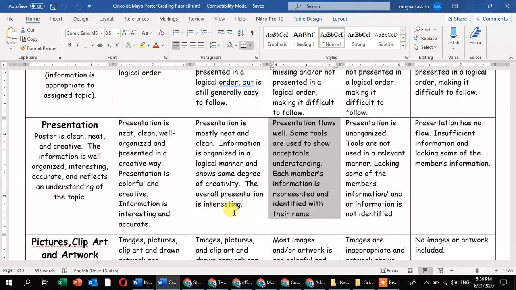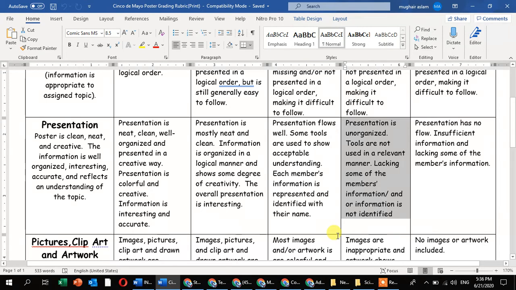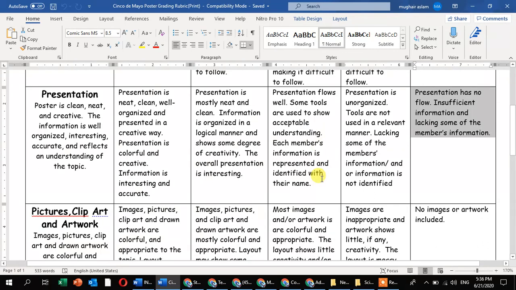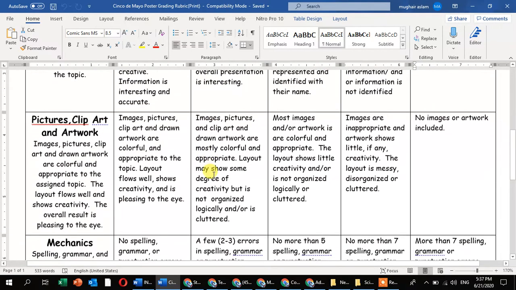Next is the presentation is unorganized. Tools are not used in a relevant manner, lacking some of the members' information, and information is not identified. Presentation has no flow, meaning you start with the daily life application, next you go to the definition of the topic, next the difference between the other topics, and next you go to the examples of the topic. Then it will have no flow, insufficient information, and lacking some of the members' information. Then you will lose maximum marks.